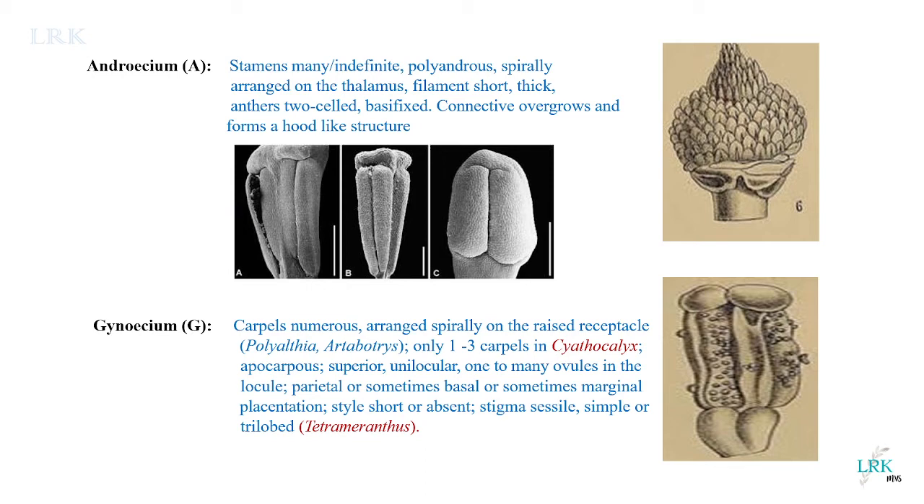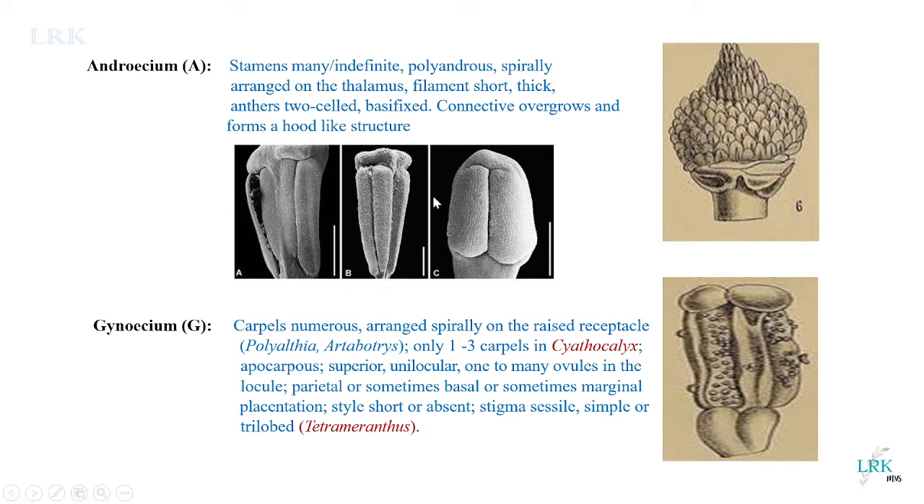In androecium, usually the stamens are indefinite. Indefinite means many in number. In Orophia zelenica, there are only 6 stamens. Otherwise, all the other members have an indefinite number of stamens. Okay, and the stamens are present on the lower side of the thalamus, and they are arranged spirally over the thalamus. You can see here, this is the thalamus. Over this thalamus, these stamens are arranged spirally. They are indefinite in number.